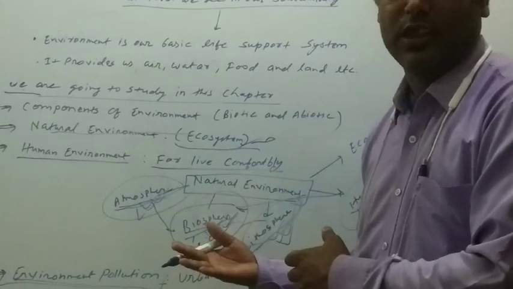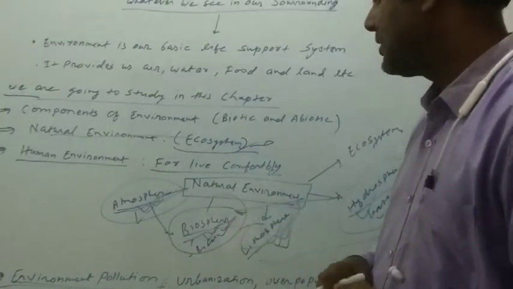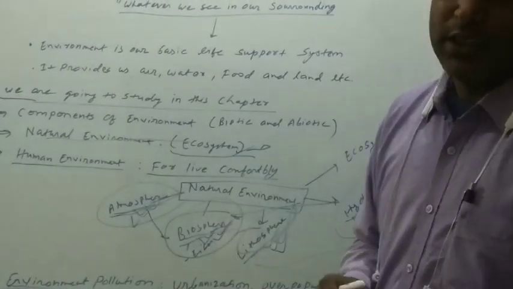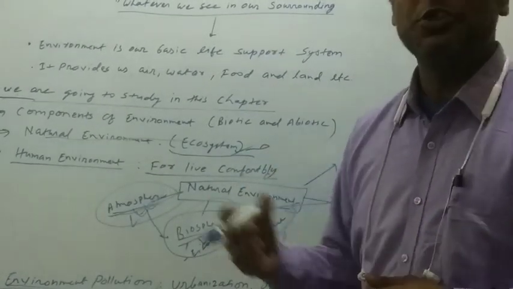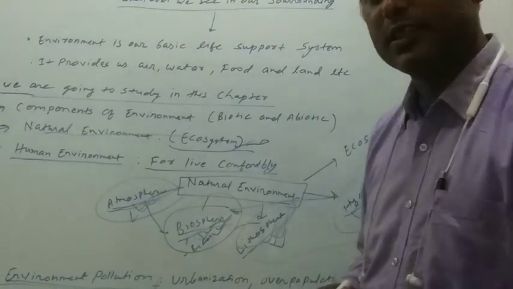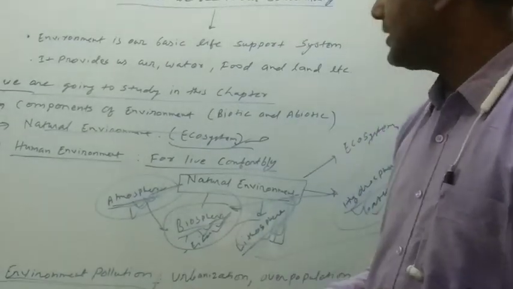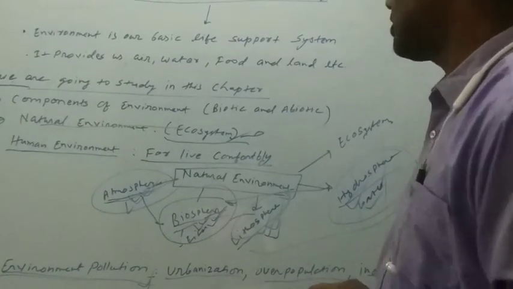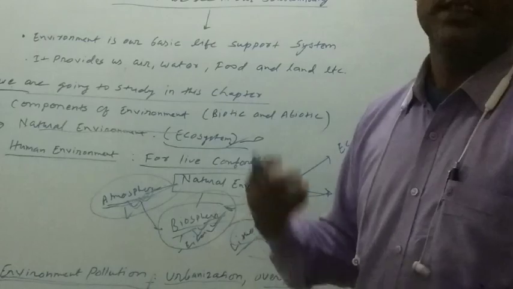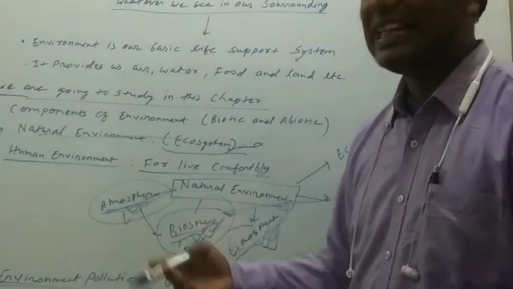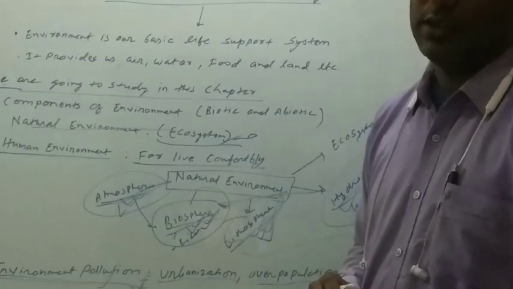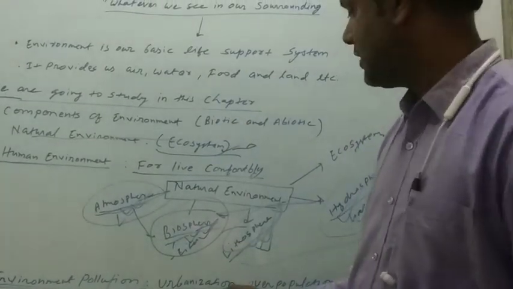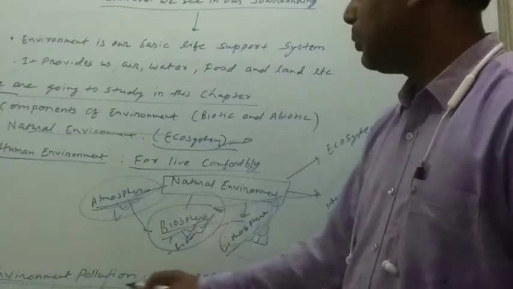The reason behind why environment is polluted, we know that many human activities are most probably responsible for that. Human activities like urbanization, overpopulation, industrialization, these are the basic problems which create the environmental pollution. India is a vast country and it has a huge population, which generally increases the pollution of the environment. As a result, the natural environment is polluted.